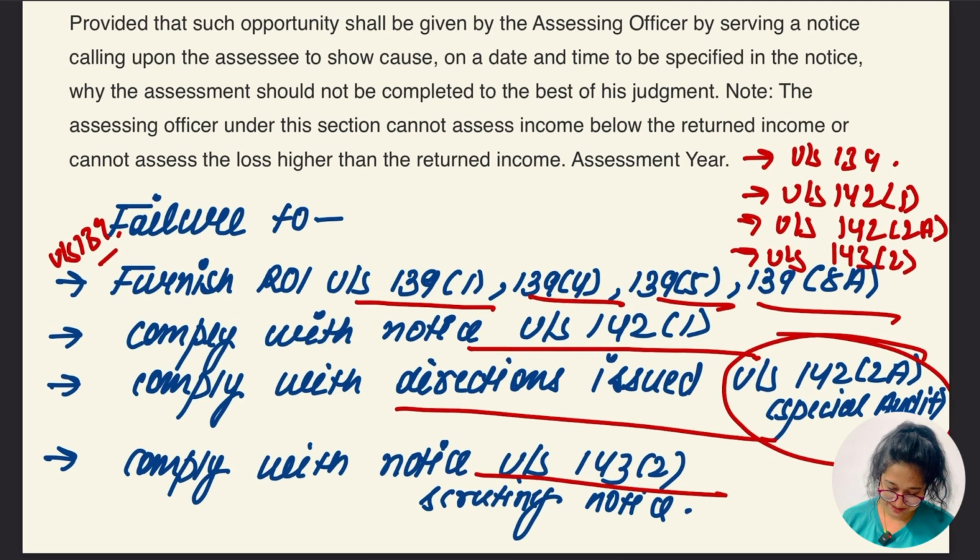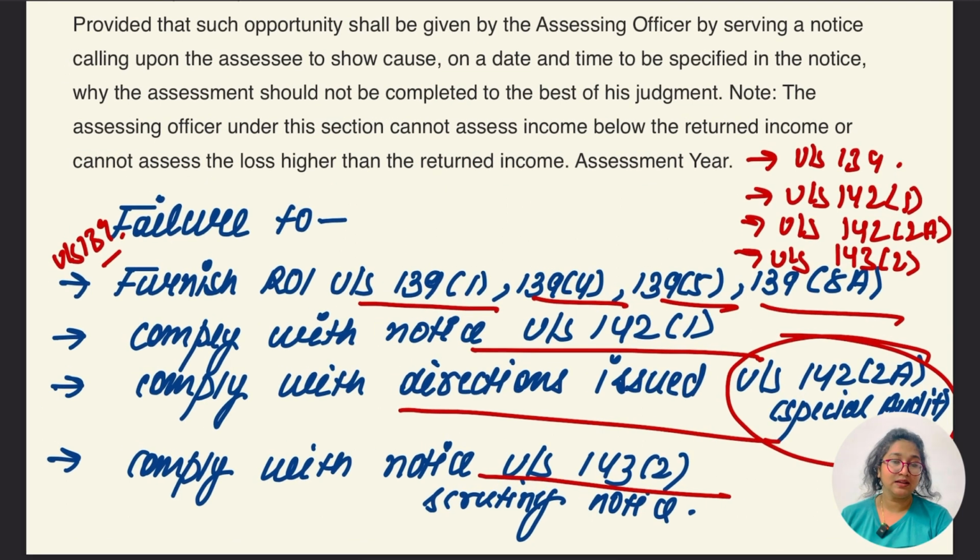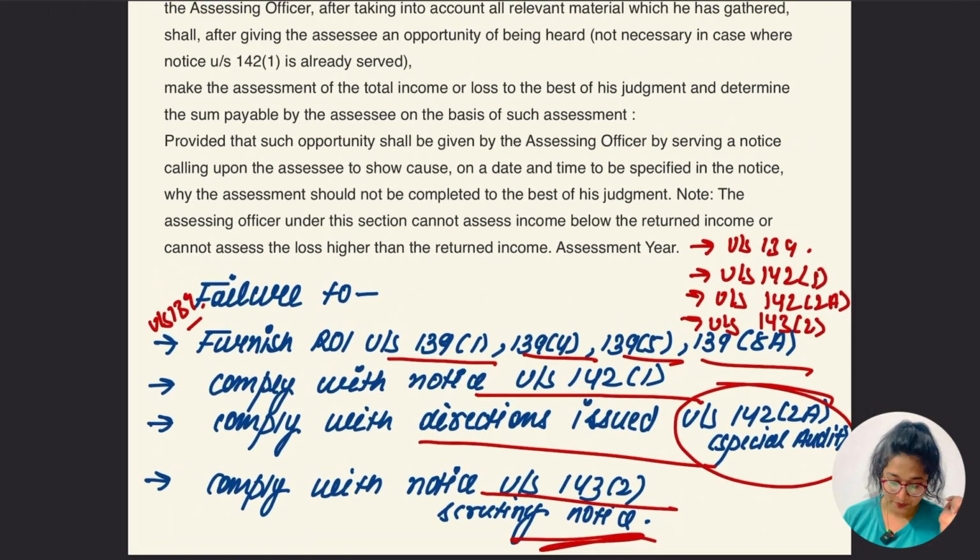Comment below. Okay, let me say it again. Failure in case of what? To furnish the return under section 139, related to subsections 1, 4, 5, 8A and so on. Then another says failure to comply with the notice under section 142 subsection 1. Again 142 subsection 2A, special audit. And what was the last? 143 subsection 2, which says about the scrutiny notice. The time limit, don't forget, comment below. In case the assessee fails to do any of these four things, the assessing officer is going to pass the best judgment.